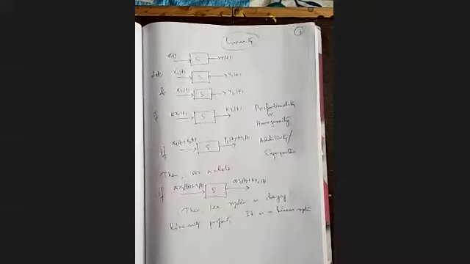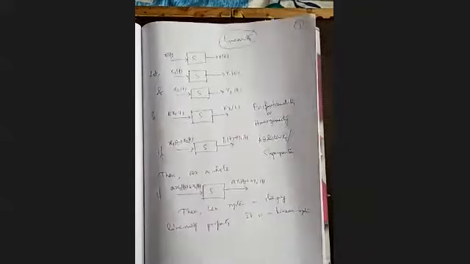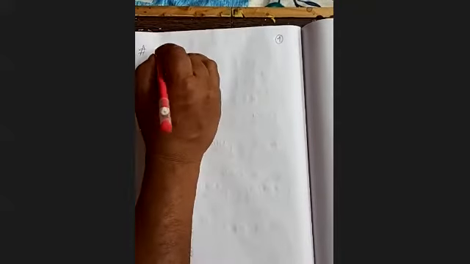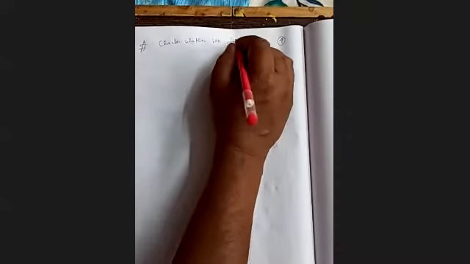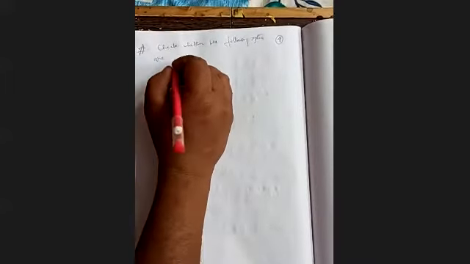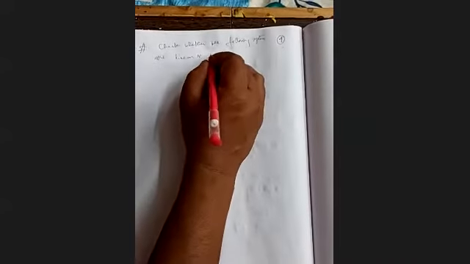I go to the next page. Anything to ask? No. Page number 4. So our problem: check whether the following systems are linear or not.